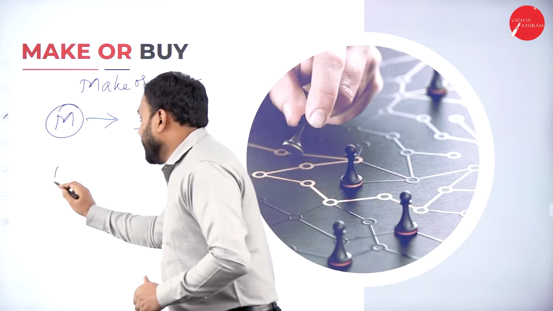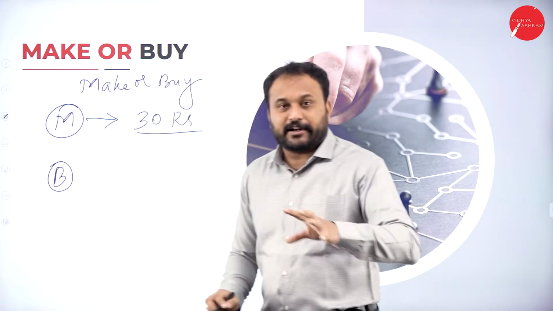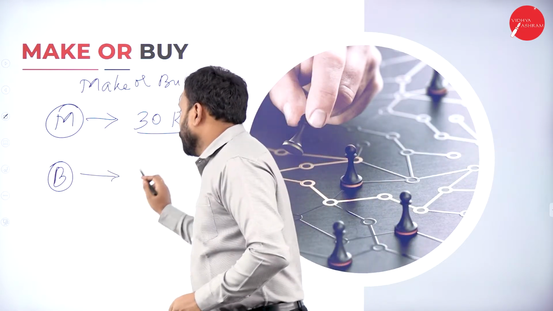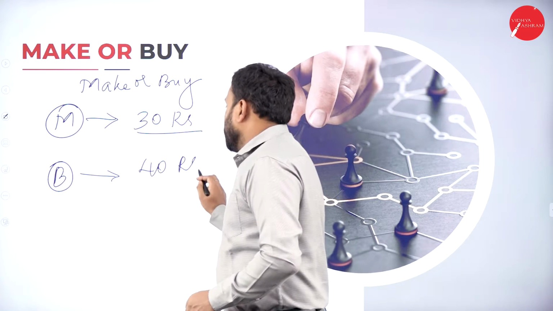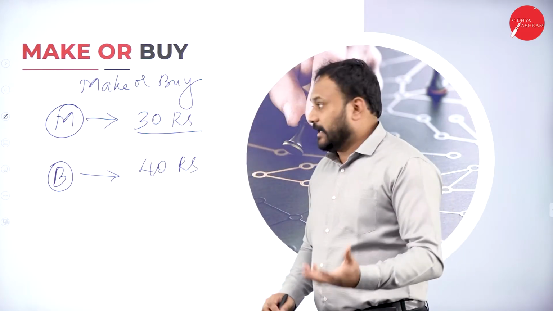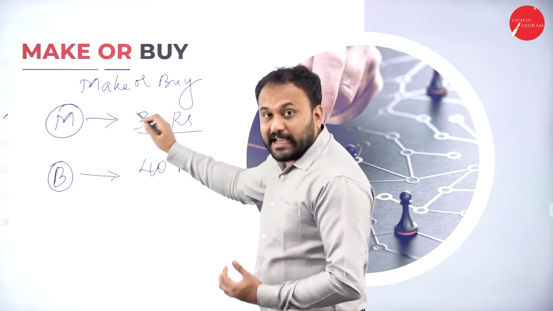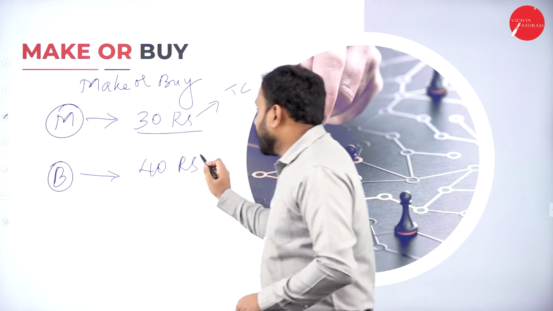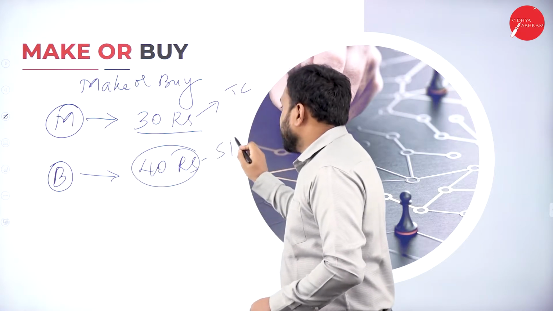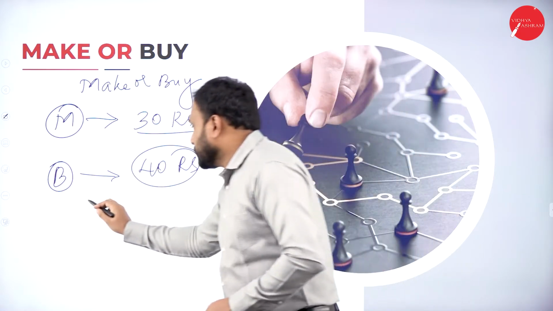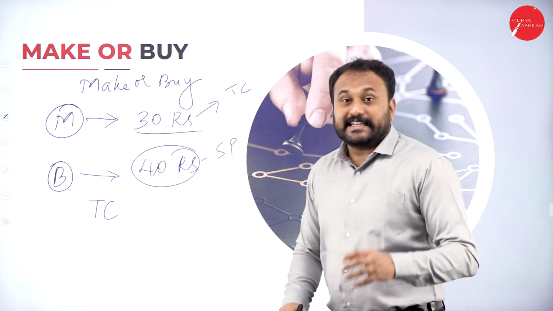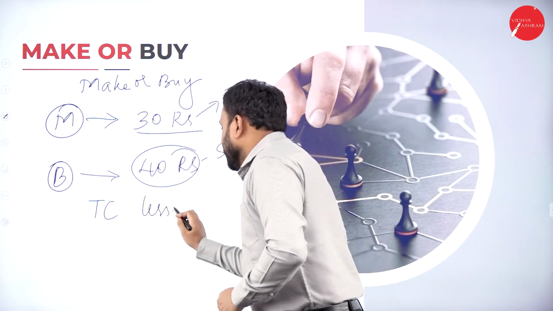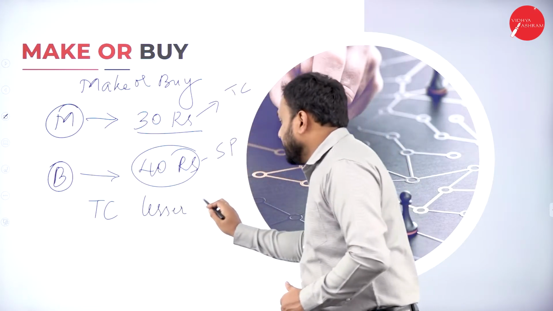And if I buy the product in the market, the same kind of product is there in the market, somebody has manufactured it, say it is 40 rupees. Now, what will be my decision? Definitely my decision is what? When I make the product, this is called total cost. When I buy the product, this is called selling price. Now, my total cost is lesser than what? My selling price.